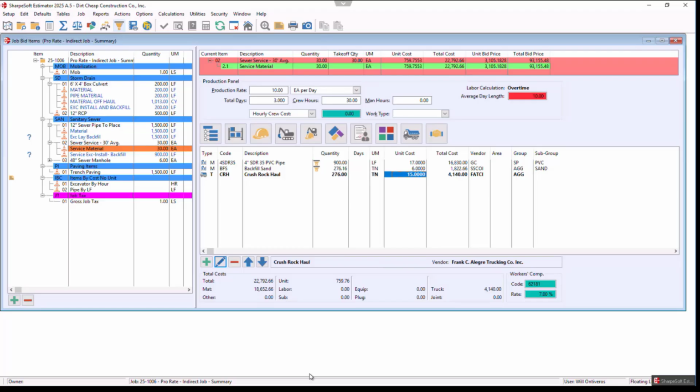Was it helpful that you guys have seen anything? Prorate, indirect, trench profiler, that helped? Just the thumbs up, the hearts. There you go. Appreciate that.